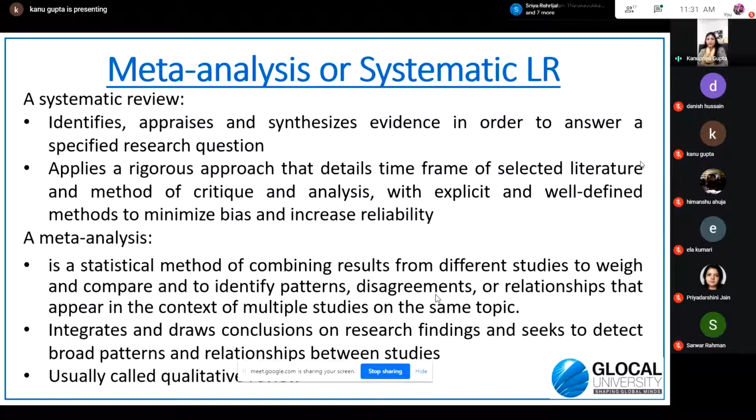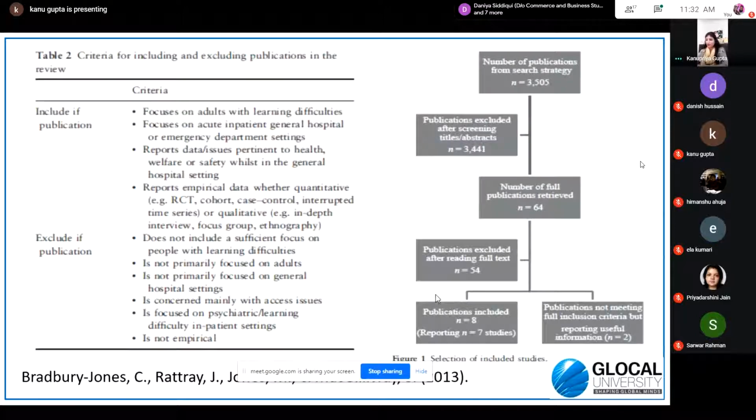Meta-analysis means when you combine the results from different studies to arrive at a particular conclusion. You explain the patterns and the relationships that exist between variables based on the existing literature, and then you integrate and draw conclusions out of it. This is also usually called the qualitative literature review process.